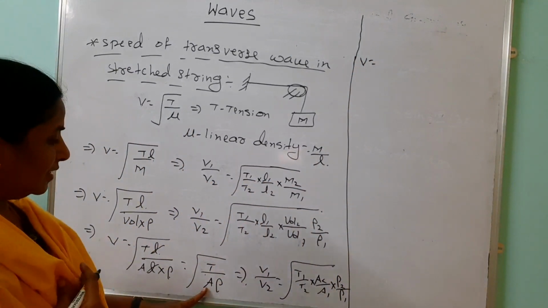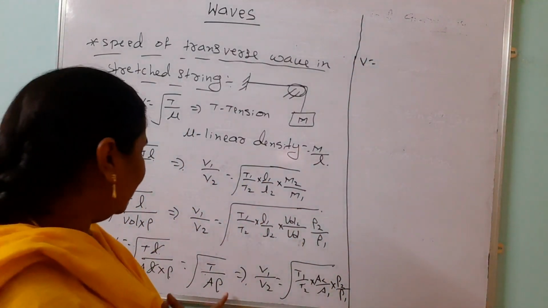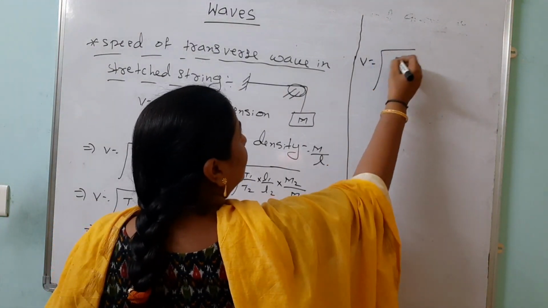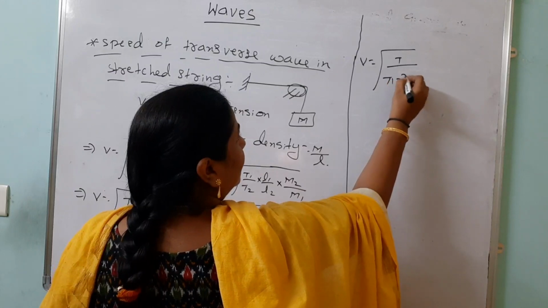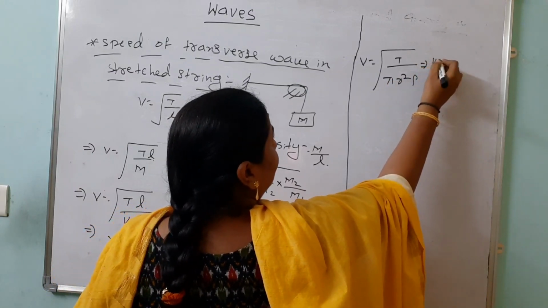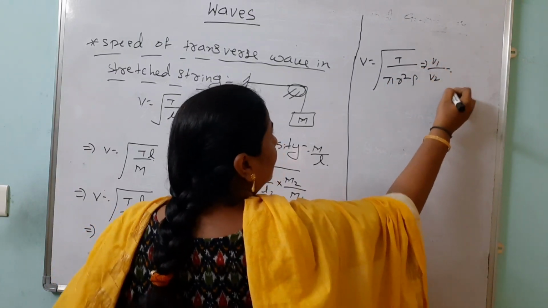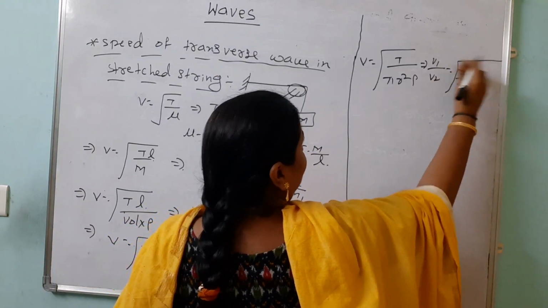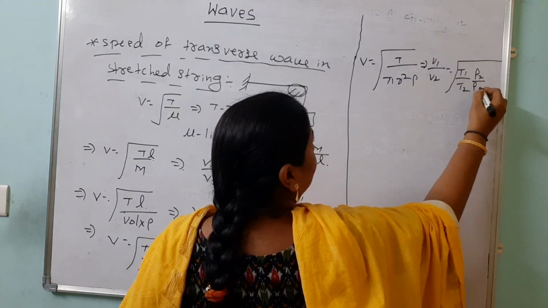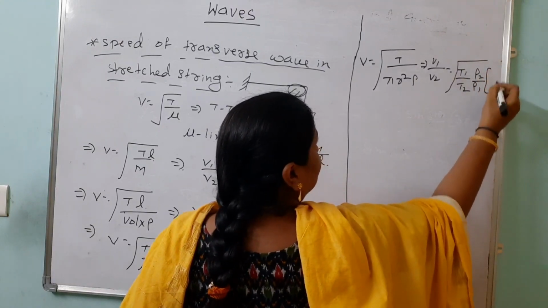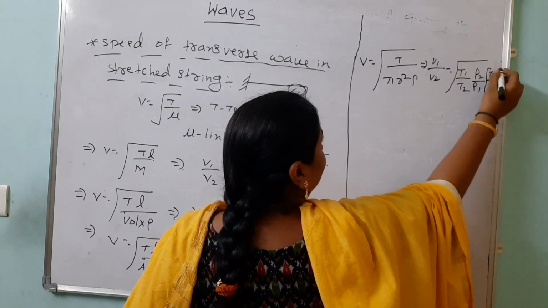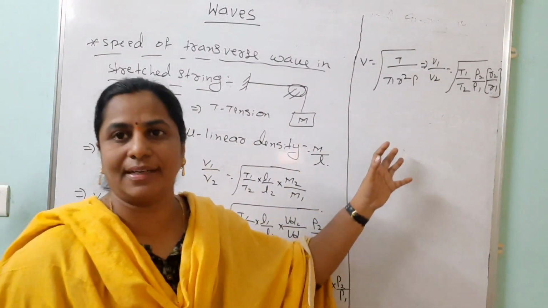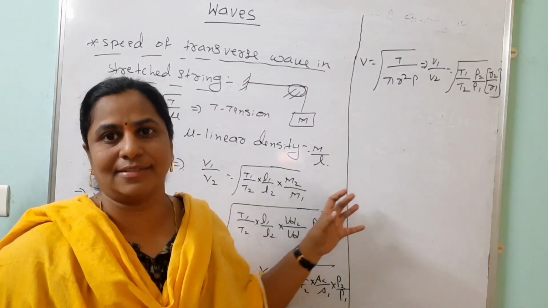Suppose the wire, what is the area of the wire? You can write it as pi r square also. So v equals under root tension by pi r square into density. Here we can write V1 by V2 equals under root T1 by T2, pi is a constant, and rho 2 by rho 1, and r square is the radius square, R2 by R1. Like that, in terms of radius, density and tension also we can calculate the speed of the transverse wave in